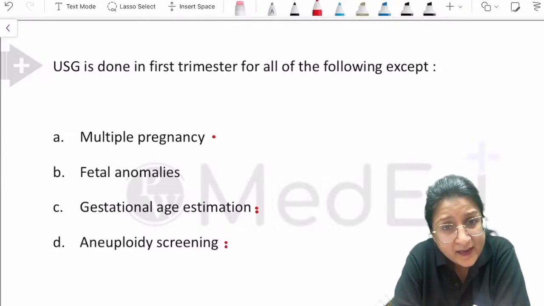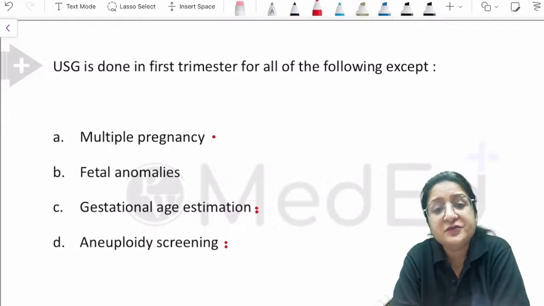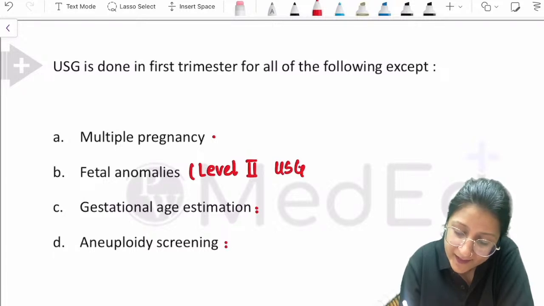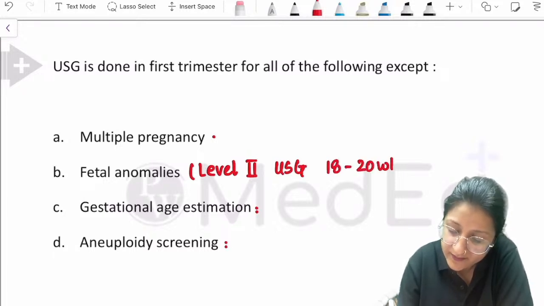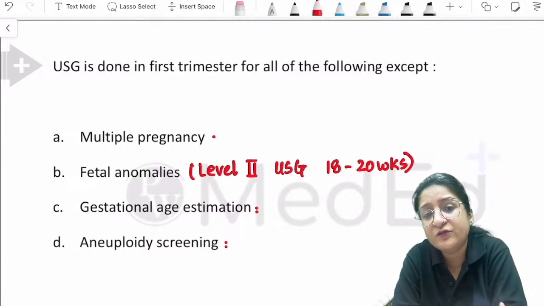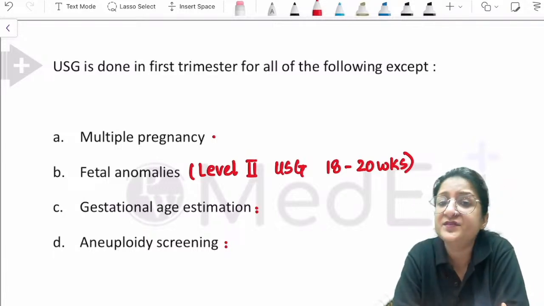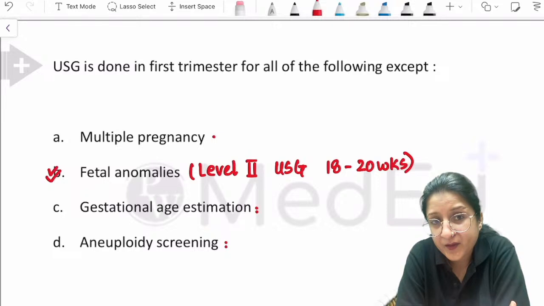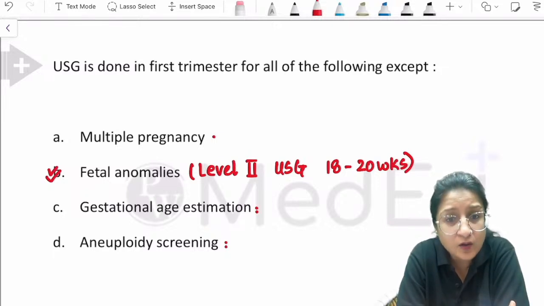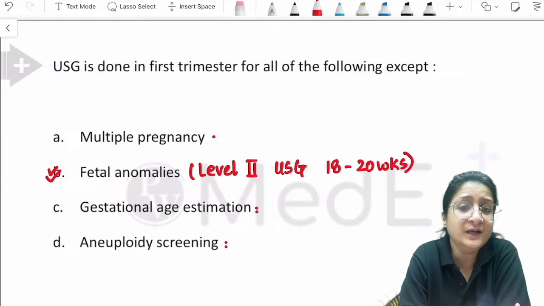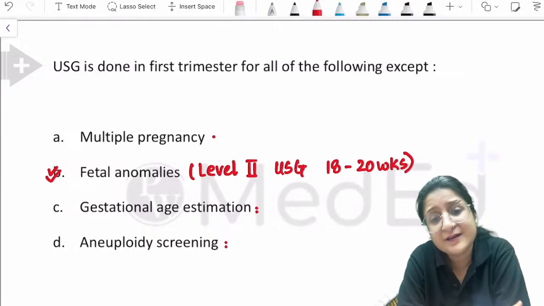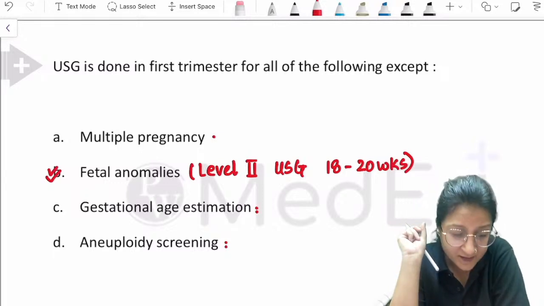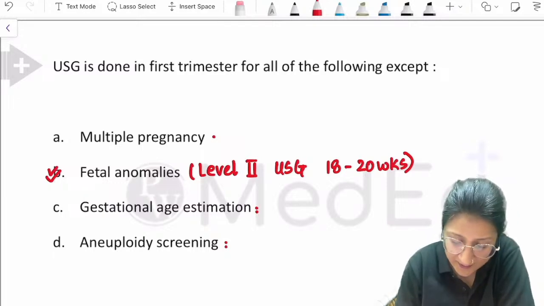But for detection of fetal anomalies, we go for level 2 ultrasound, and that is done between 18 to 20 weeks. If I have to do ultrasound for fetal anomaly detection, the best time is between 18 to 20 weeks. So that is the answer here: detection of fetal anomalies. Very good, Shivam, you answered that correctly.